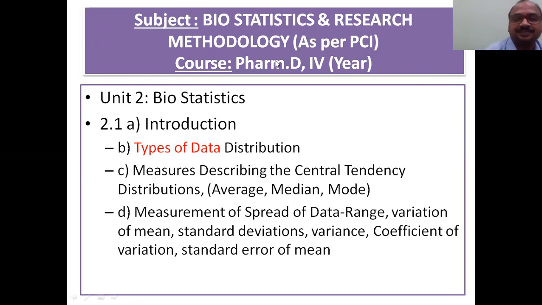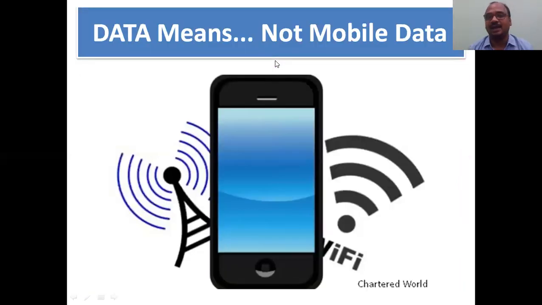Now we will see the types of data. Keep in your mind, measures of describing central tendency, I already made a video and published it: average, mean, median, mode, and measurement of spread of data: range, variation of mean, standard deviation, variance, coefficient of variation, standard error. This is also already completed, with the help of film actor Prabhas. You watch that video also. Right, now we will see the types of data.